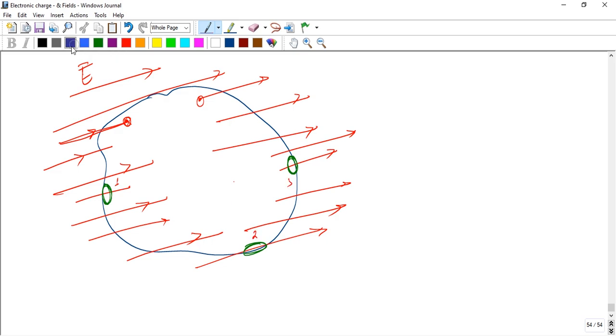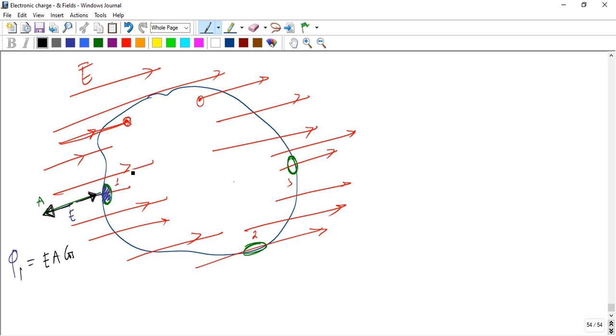You see that in surface 1, the electric field is inward and the area vector goes outward. So phi 1 is EA cos theta: the electric field is in that direction, and the area is outward. We know the area vector is always normal to the surface.